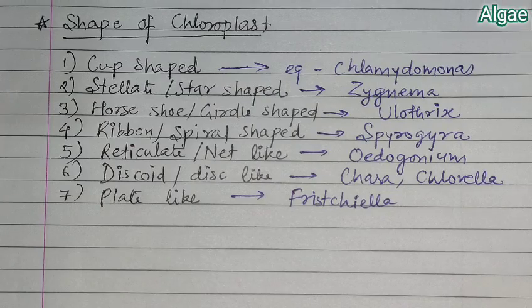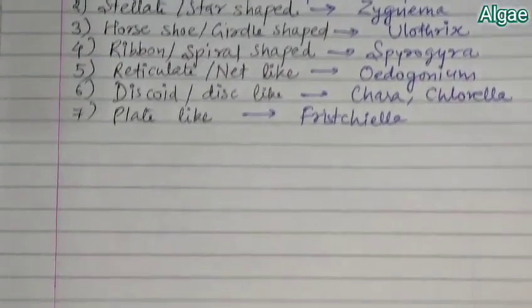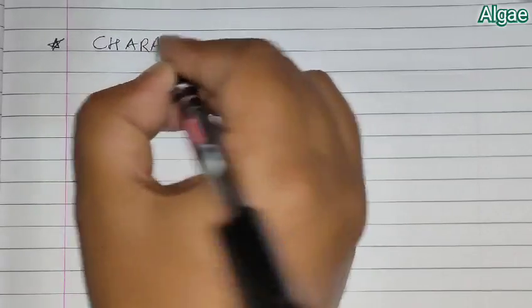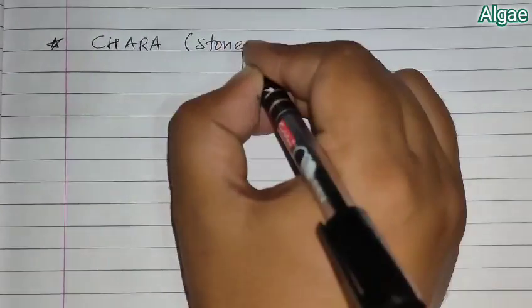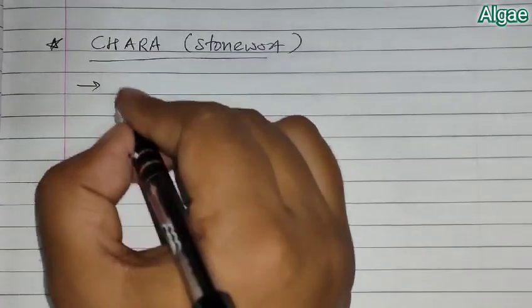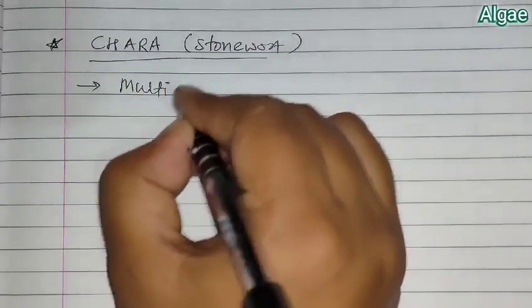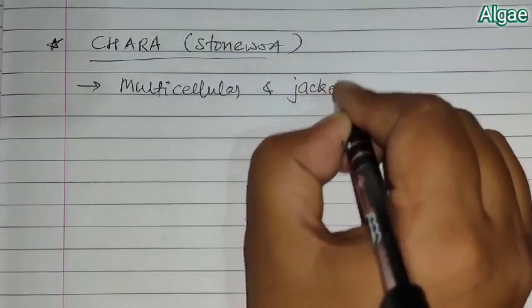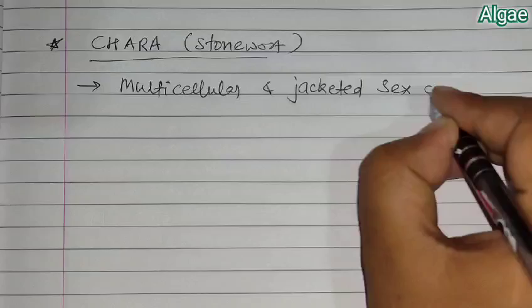Now in this green algae we are going to deal with one of the important green algae which has a multicellular jacketed sex organ, and the green algae which has a multicellular jacketed sex organ is nothing but Chara, and this Chara is also known as stonewort. This is also known as stonewort. So this Chara has multicellular and jacketed sex organ.